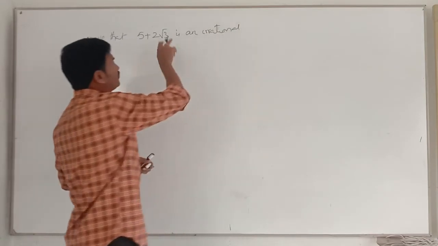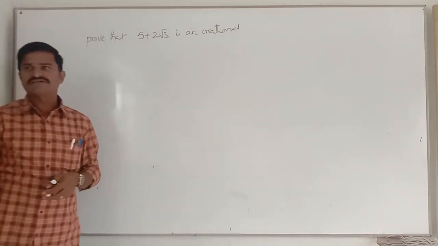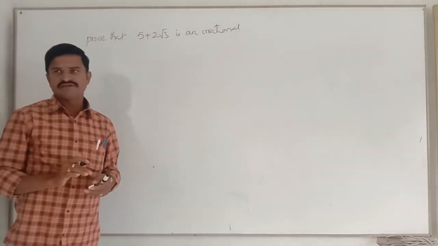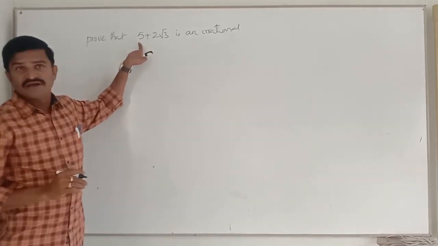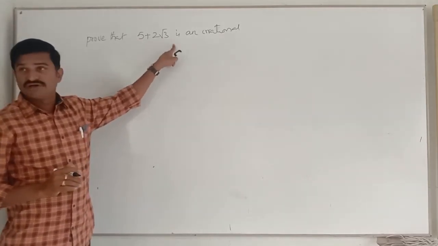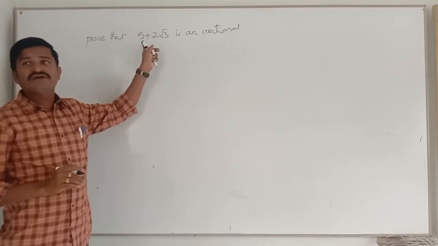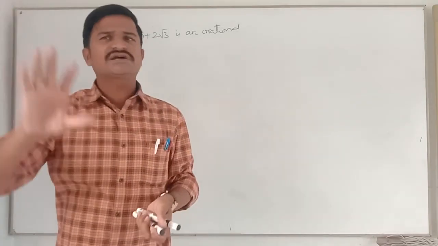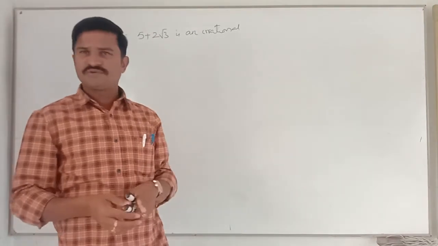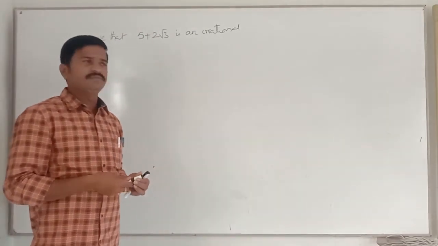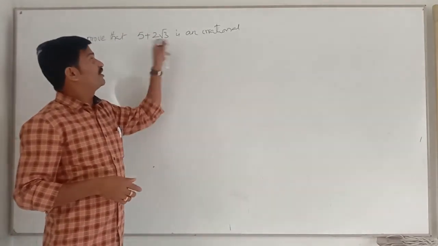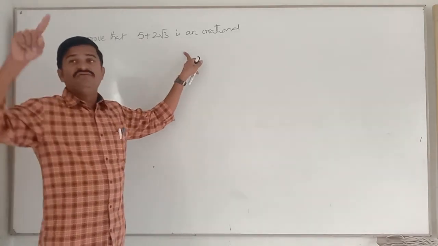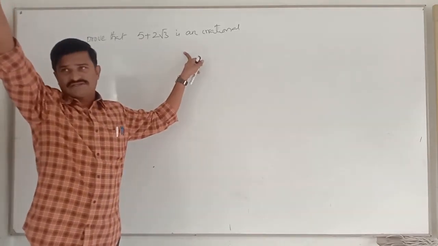If you want to prove that 5 plus 2 root 3 is an irrational, how? Here 5 is what? Rational. 2 root 3 is what? Irrational. The combination of one rational and one irrational. For this also there is a common process, the same method of disproof only. As we are going to prove that it is irrational, we shall take it as rational.